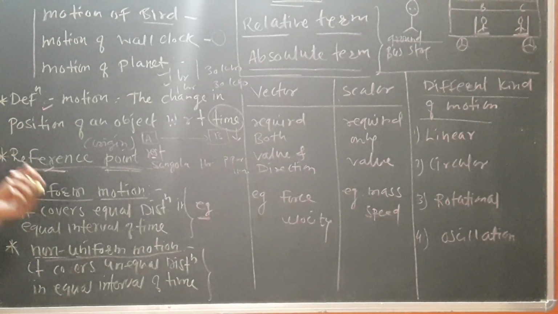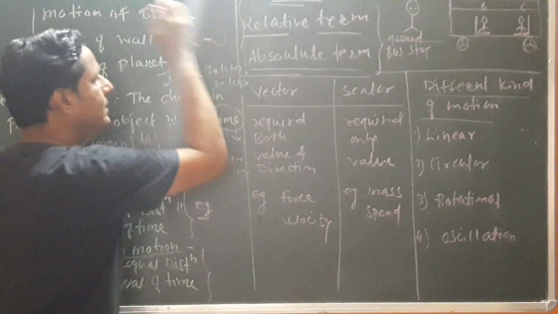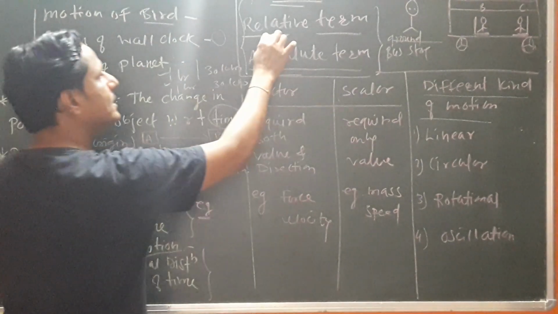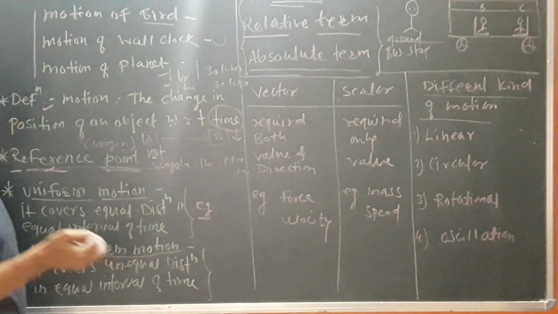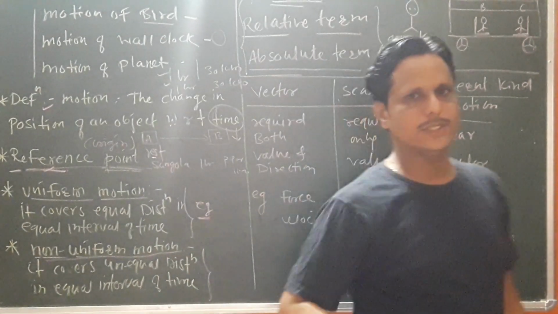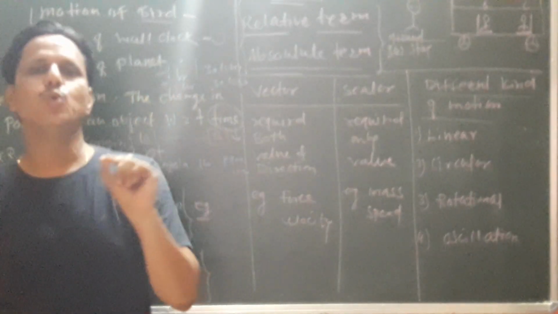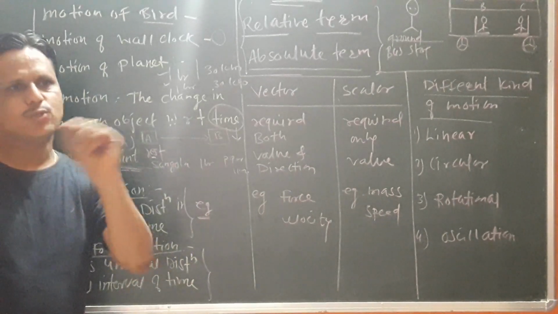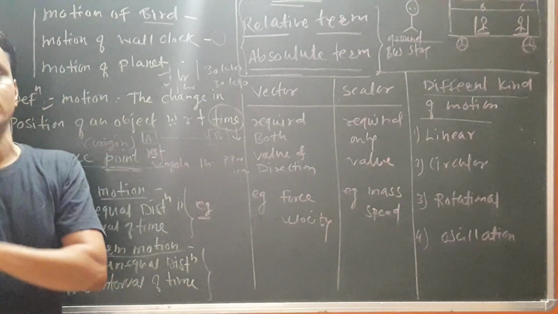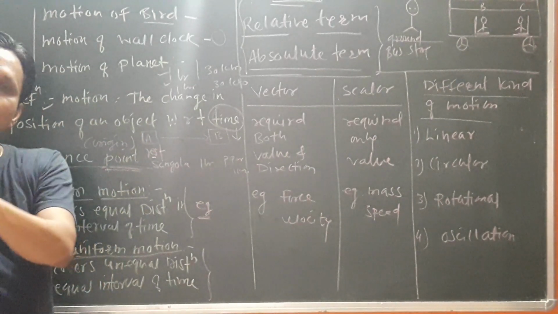Some basic terms: uniform, non-uniform. Now again, one important thing: in your book we have to mention one sentence, that motion is a relative term or an absolute term. What do you mean by relative and absolute term? That is one of the important aspects in physics: whether a concept is absolute or relative. Absolute means it is fixed, not going to change from the perspective of others. But relative means it is going to change from the perspective of others.